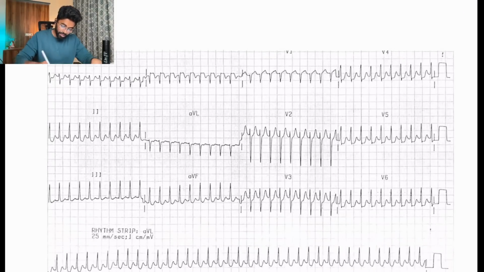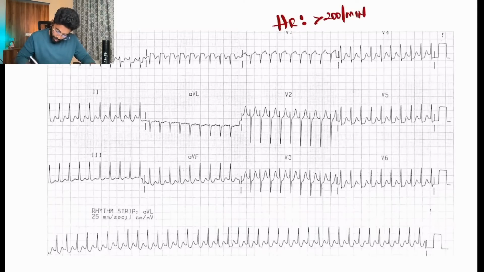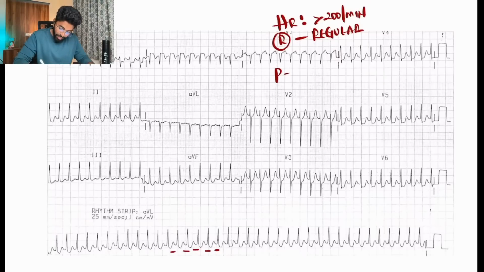Right, this is what we needed. What is the heart rate here? Somewhere around 1.5 boxes, which is more than 200 per minute. And yes, the rhythm is regular here. Regular rhythm, heart rate is high, P wave is present. Now what happens to the QRS?